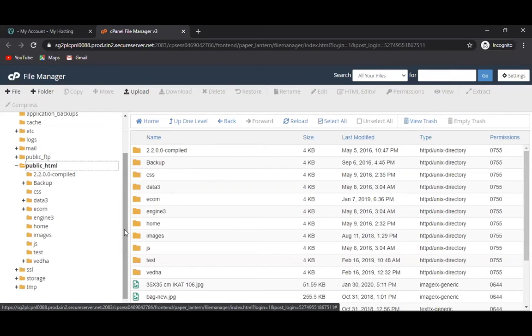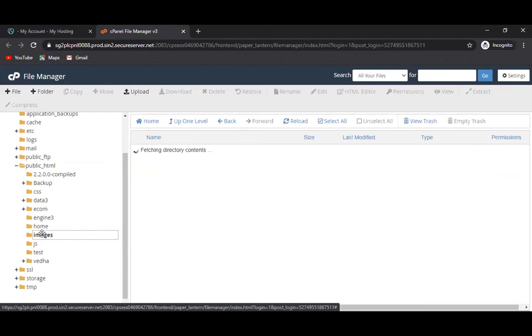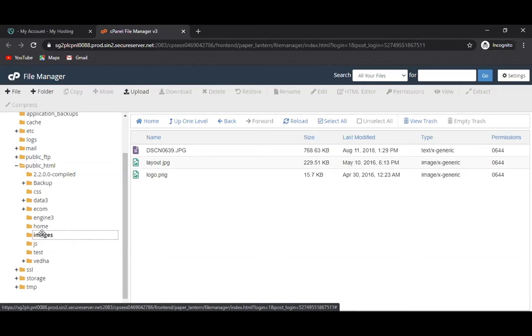There you can click on images. Either this one or this one, both are the same. Within that images, right now there are only three images. So you can click on upload. You have selected the folder where you want to upload the images. In this way, you can select any folder wherever you want to upload the images.